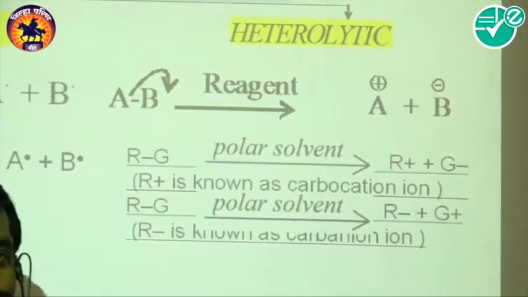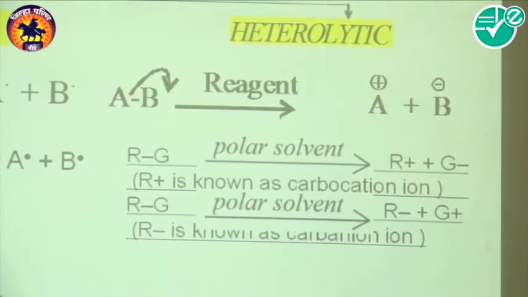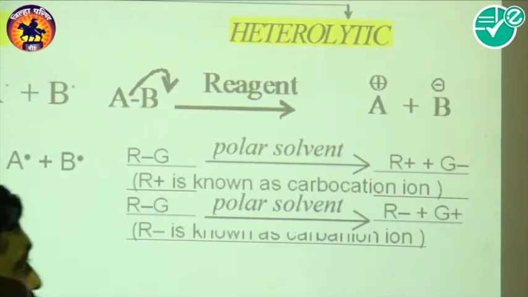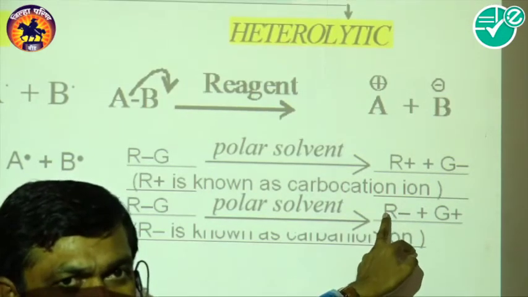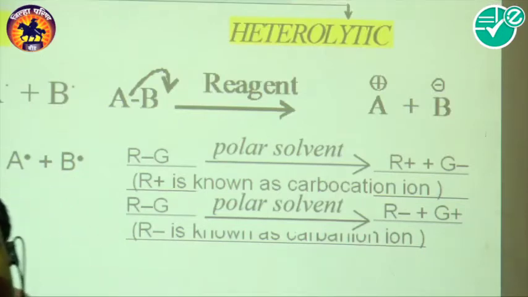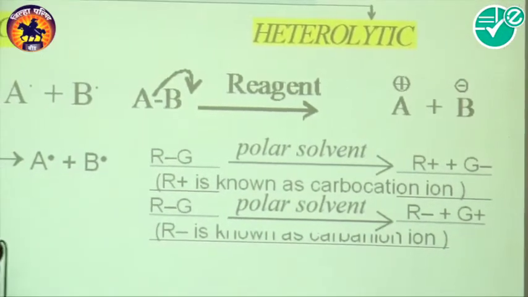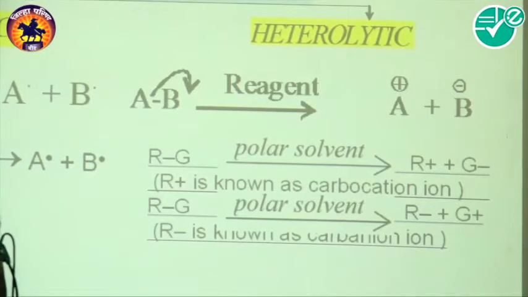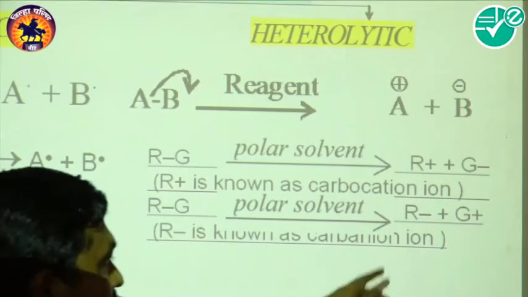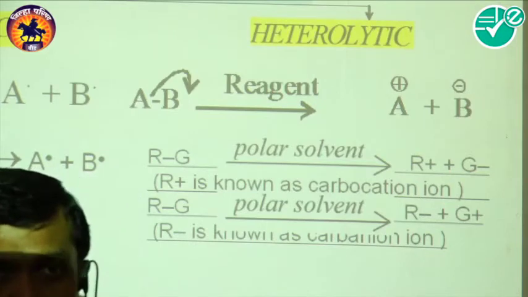In this way the unsymmetrical bond is broken where R carries both the electrons, and a negative charge carbon species is formed. This negative charge carbon species is called a carbanion. So here the carbanion is formed.